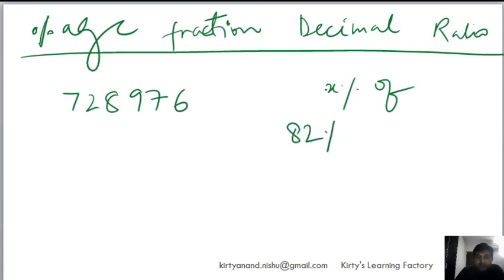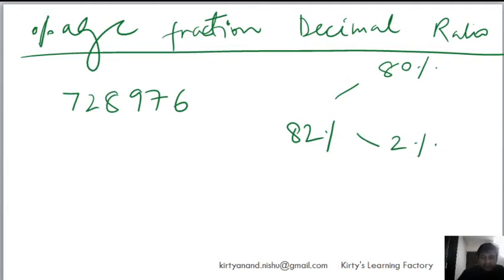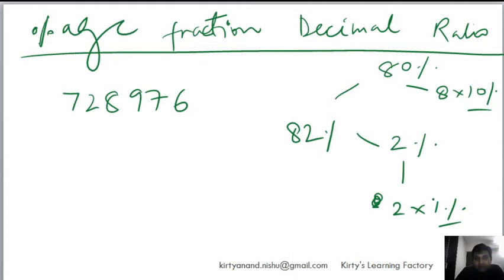Now when I look at 82%, can I think of 82% as 80% and 2%? I can, right? Yes. And then can I think of 80% as 8 times 10%? I can. And then can I think of 2% as 2 times 1%? So basically what I am doing is, if I know 10% of the number and if I know 1% of the number, then in my head I can get a rough calculation going. I will know that 82% of the number will be closer to what number. So this is approach one.